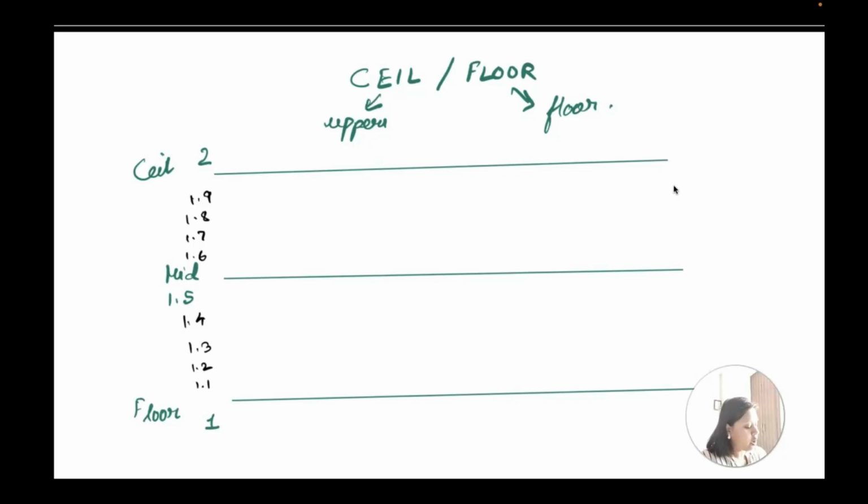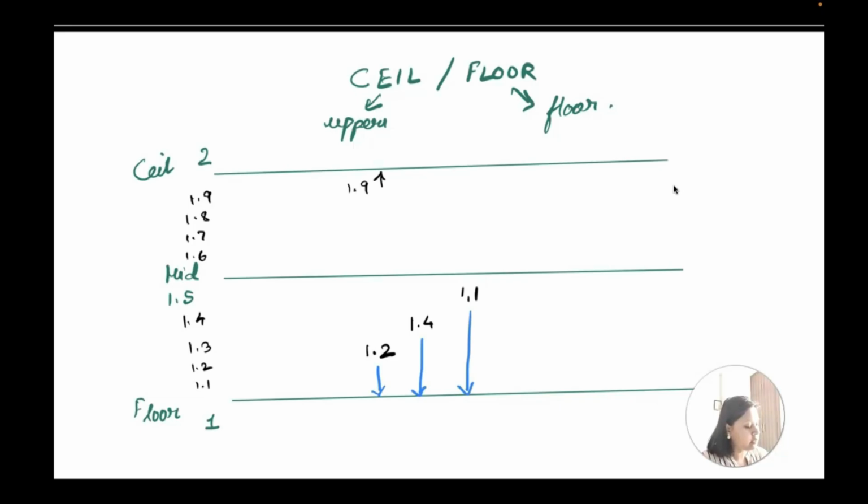So let's say I got a value which is 1.2. Now, what is the floor of this 1.2? The floor of this 1.2 is 1, right? Now, if I talk about 1.4, what is the floor of this 1.4? Let's say the floor value is 1. Now, if I talk about the ceil, what is the ceil of 1.9?